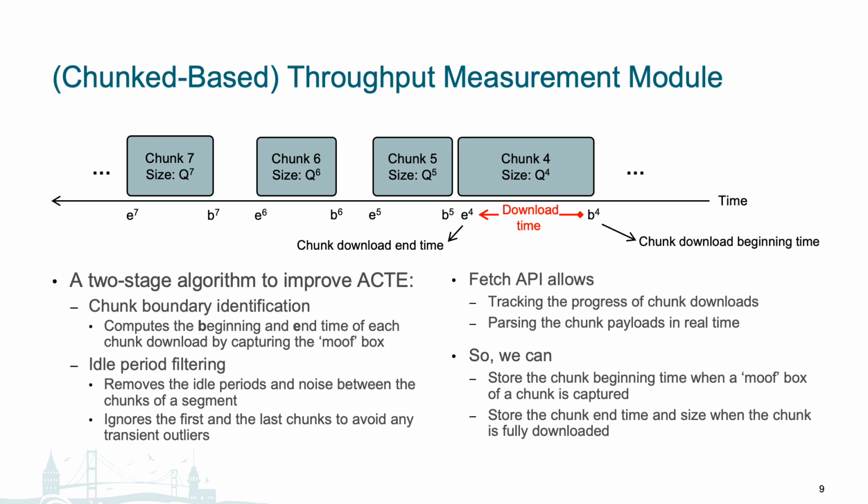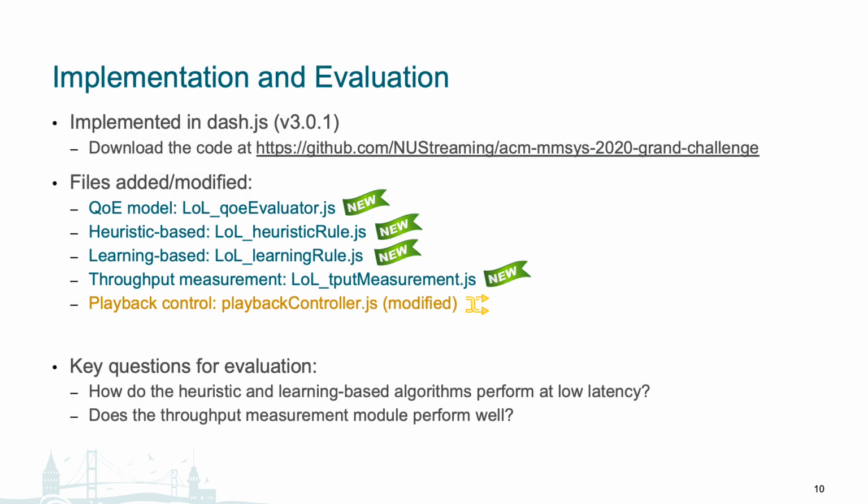In the second step, idle period filtering, we then use this chunk timing information to remove the inter-chunk idle periods from the measured download time. We also employ other enhancements such as ignoring the first and last chunks to avoid any transient outliers. We implemented our solution in dash.js and our code is publicly available on GitHub. The code files changed are also listed over here.